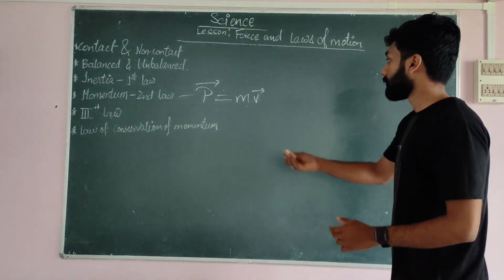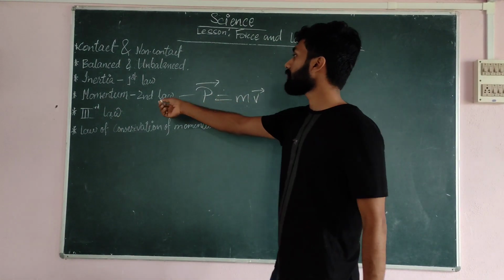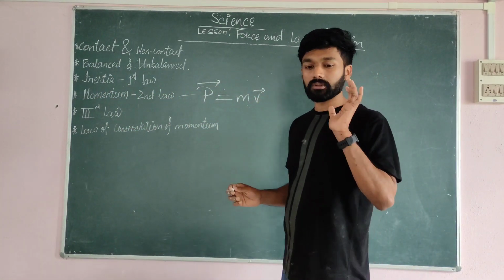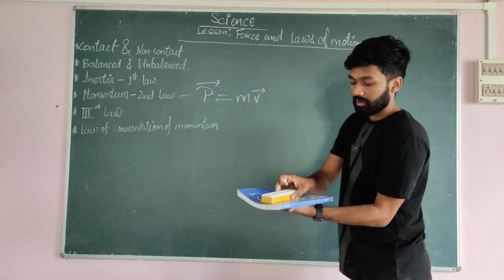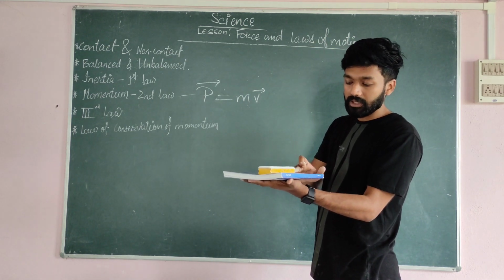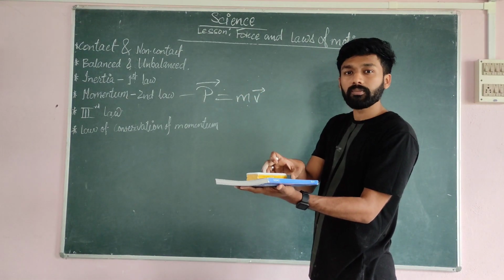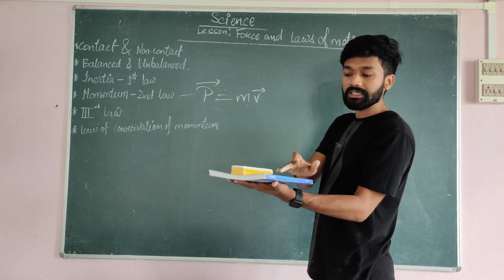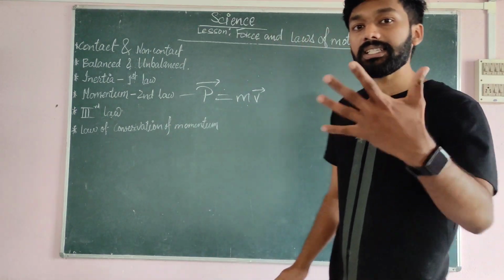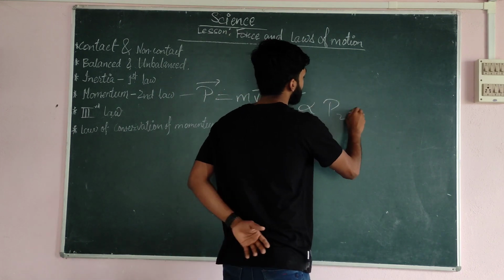We said that momentum is mass into velocity. So the second law states that the rate of change of momentum is proportional to the applied force. What does that mean? Just look, this duster is at rest, so momentum is 0 for this duster. Then I am applying some force, so momentum is obtained. The change in momentum is proportional to the applied force. If I increase the force, the velocity of this duster increases, so the momentum increases. So it depends upon the applied force. So the second law says that this force is proportional to the change in momentum.